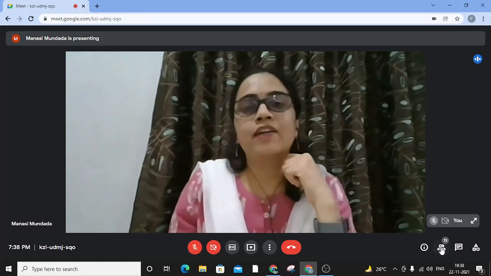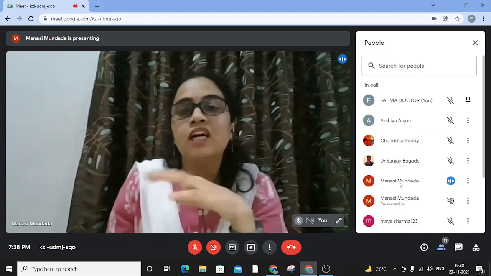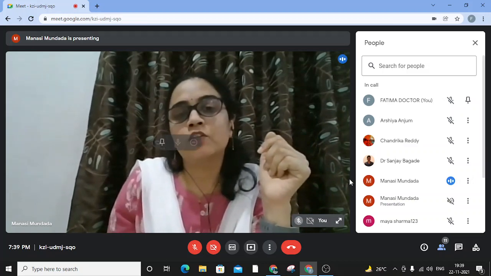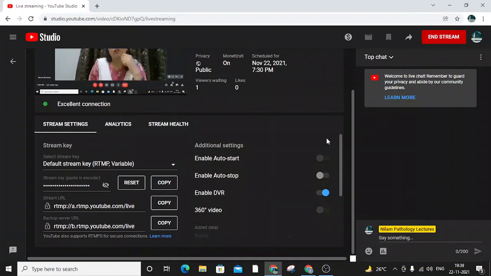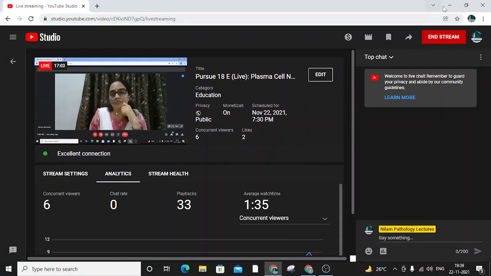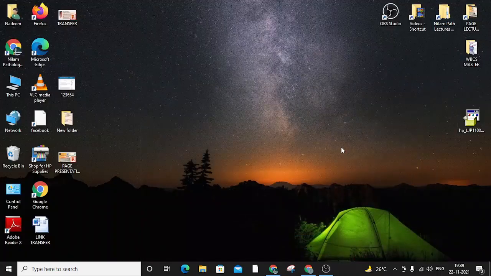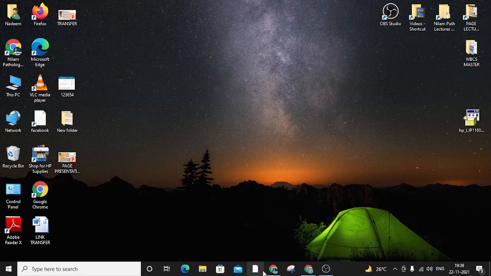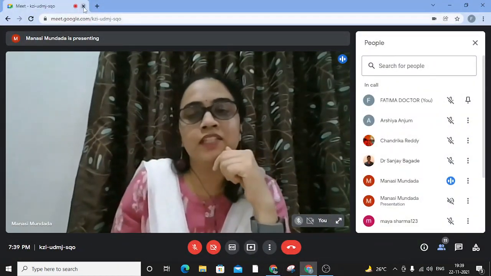So with this background, let's venture into the plasma cell neoplasms, which is an umbrella term. These neoplasms are secreting clonal immunoglobulin and are proliferations of terminally differentiated B cells. So the origin, as we have seen, is from a B cell, and their characteristic is they secrete a single homogeneous immunoglobulin or molecule, which we very popularly call the